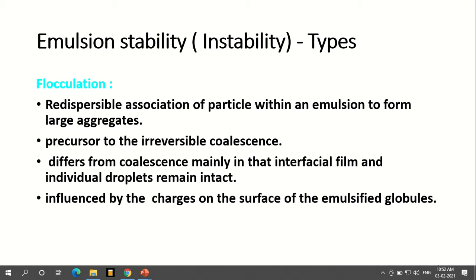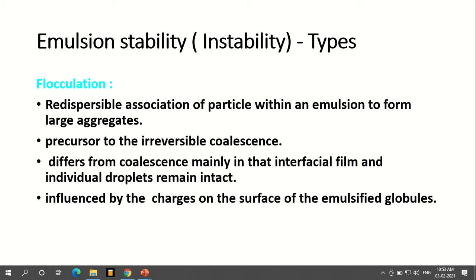There will be no further changes, and it may get separated out into two immiscible layers. So that is what instability is. The redispersible association of particles in an emulsion forms large aggregates. In that case we should add some agent to prevent the irreversible coalescence. That agent will prevent coalescence, and in this way we will maintain its stability.